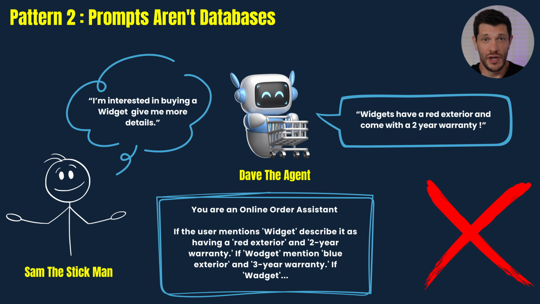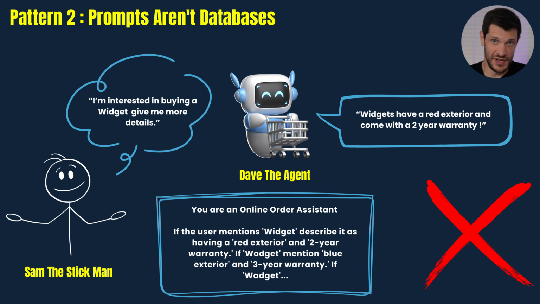The next example shows Dave the agent again. This time he's an online order assistant for a store that sells widgets, wadgets and wadgets, amongst other life-changing products. Sam the stickman has decided he may need some widgets or wadgets to take to Paris and wants more details on them. Now imagine embedding every product detail into your prompt, as shown here in the middle box.